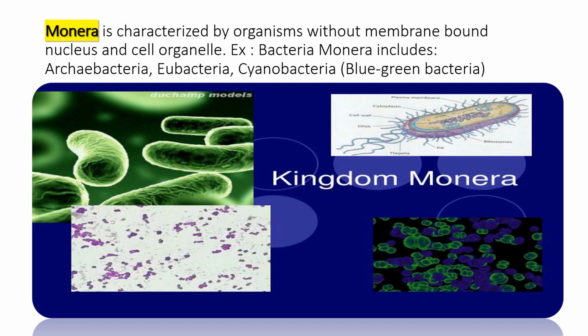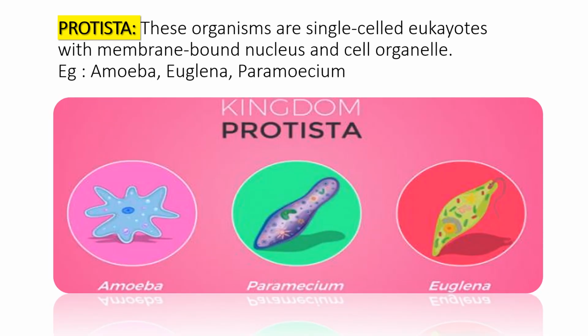Archaebacteria, eubacteria, cyanobacteria, blue green bacteria, these are all examples of Monera.